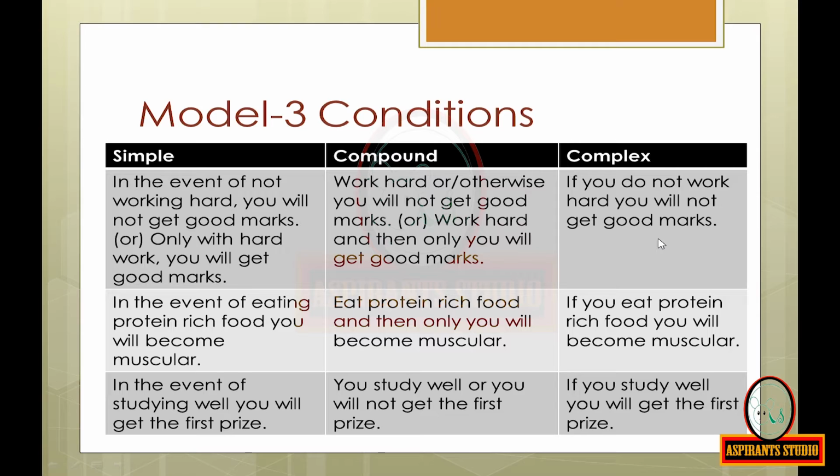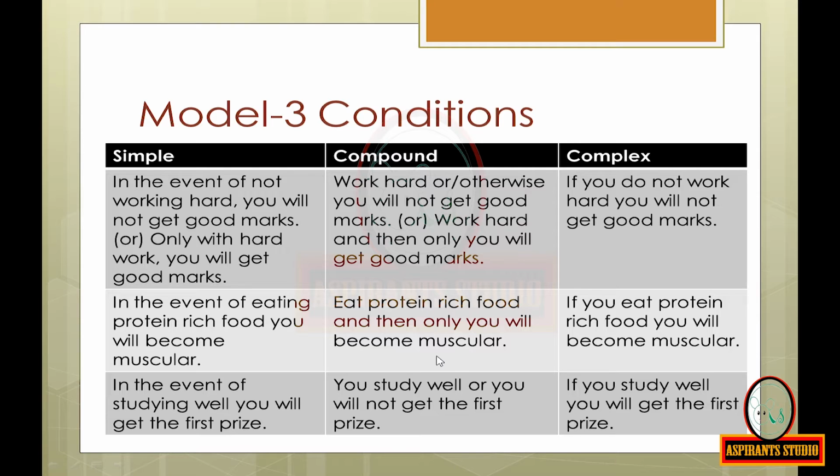If you do not work hard, you will not get good marks. Here, 'if' is the subordinating conjunction. In the event of eating protein-rich food, you will become muscular is the simple sentence. It can be converted into a compound sentence as follows.